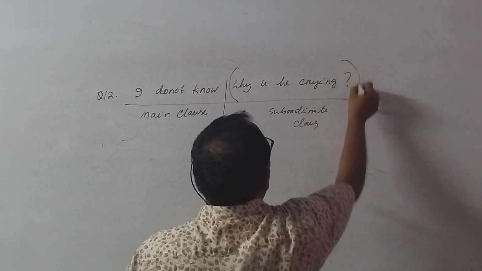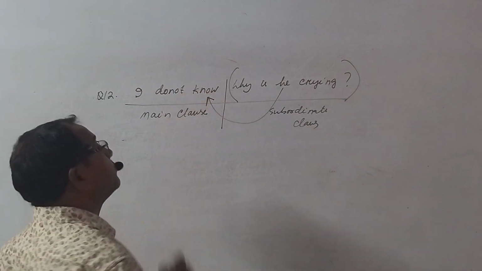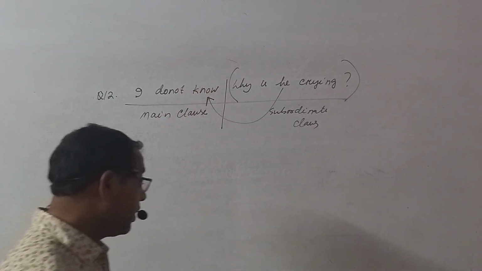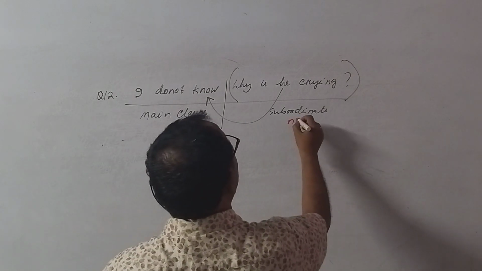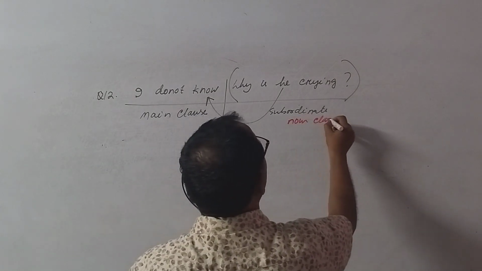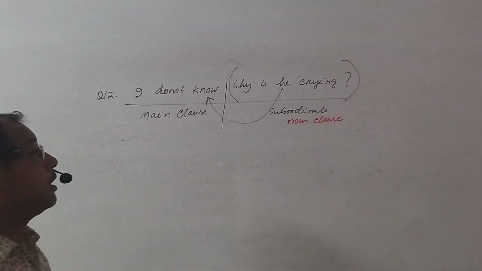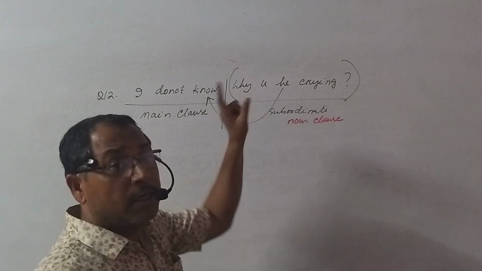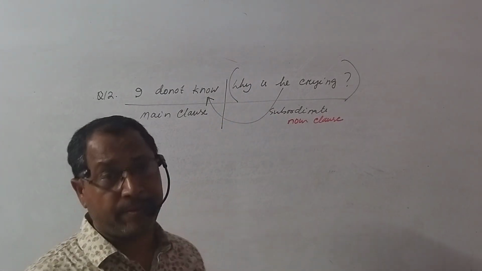This clause is the object of the verb know. This is the subordinate noun clause. It is a subordinate noun clause. This sentence cannot be made negative or interrogative.